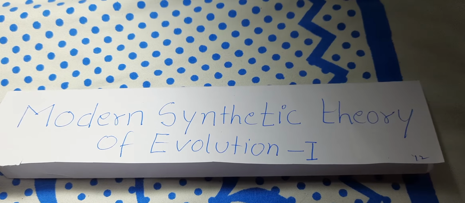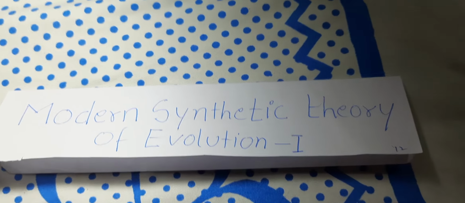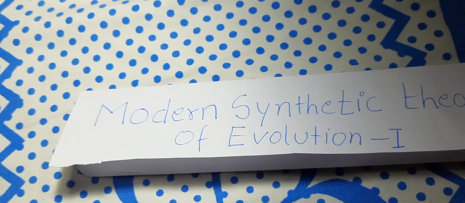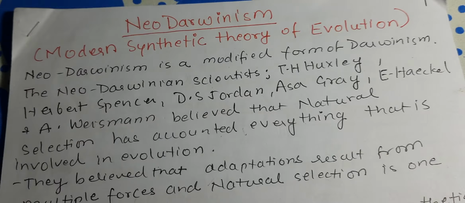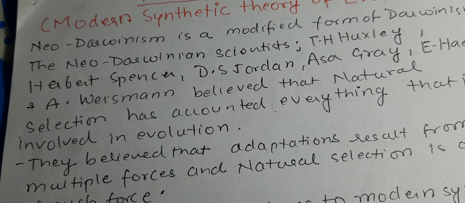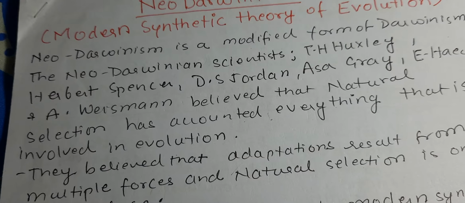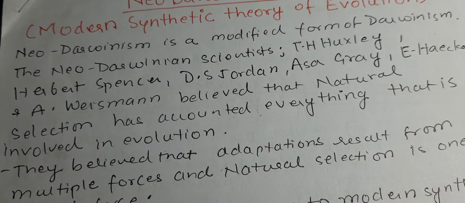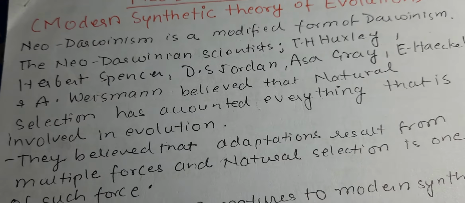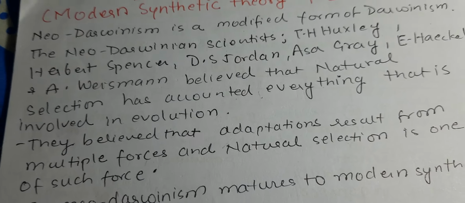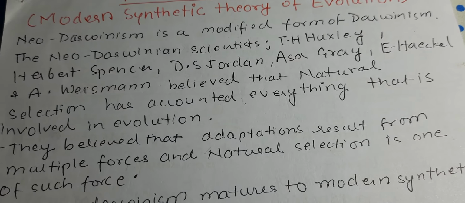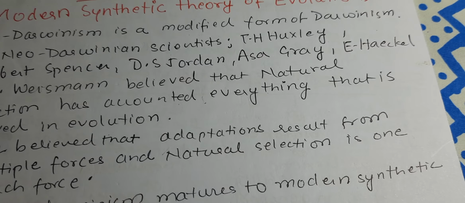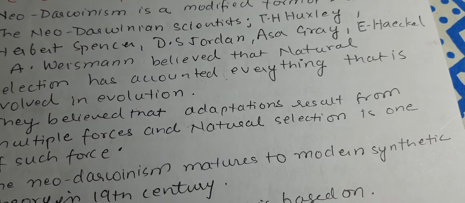Dear student, today we will discuss the modern synthetic theory of evolution. Now, the modification of Darwinism is called Neo-Darwinism. Neo-Darwinism was proposed by various scientists: Huxley, Spencer, Jordan, Gray, Haeckel, and Weismann.